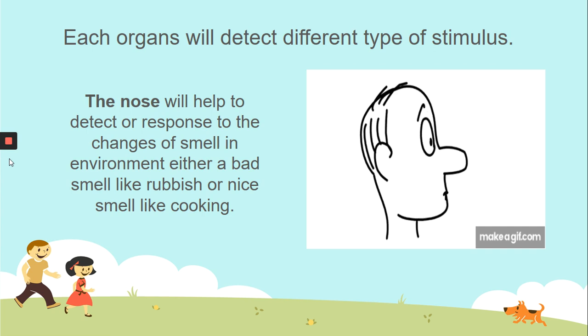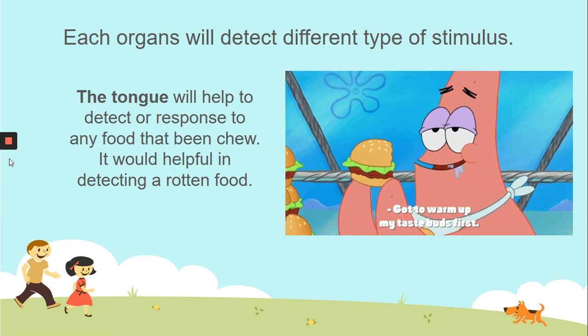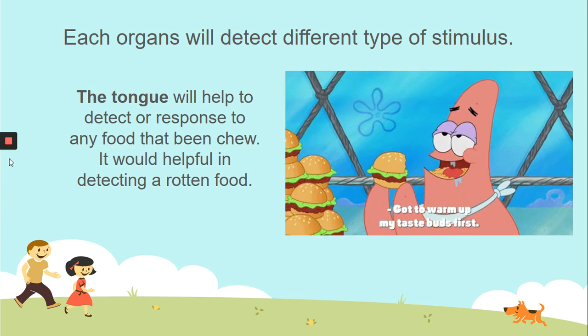Okay, next one. The last one is the tongue. Tongue helps to taste. It responds to any food that has been chewed, and it will be really helpful in detecting rotten food, for example.